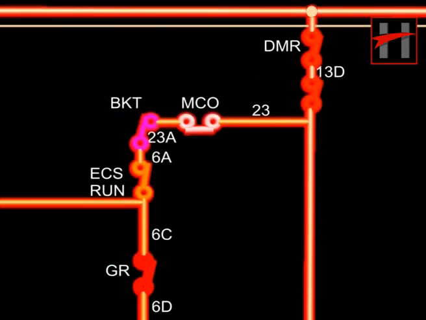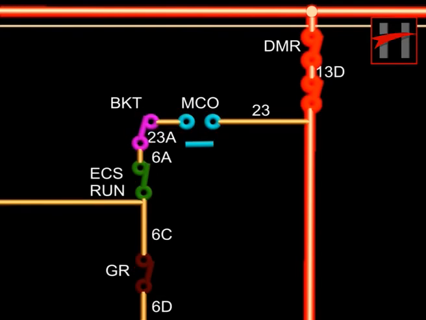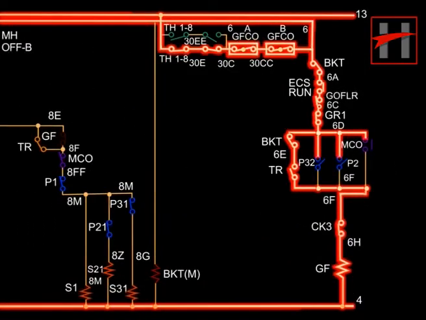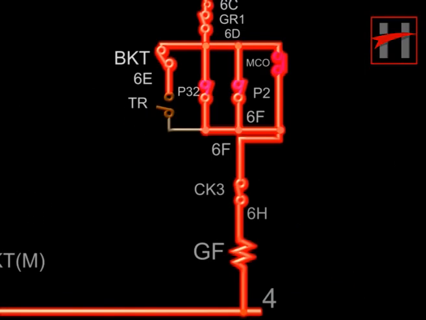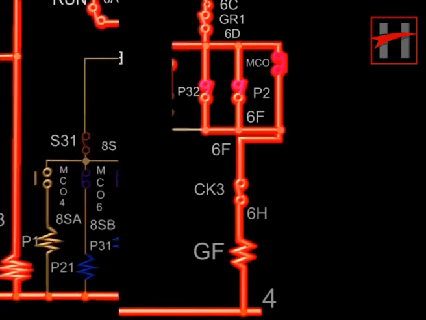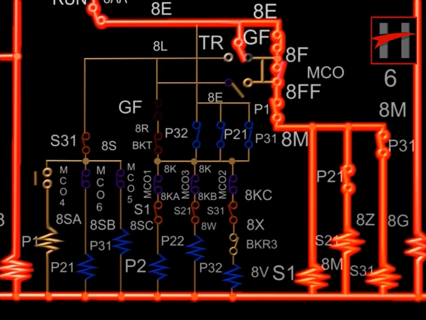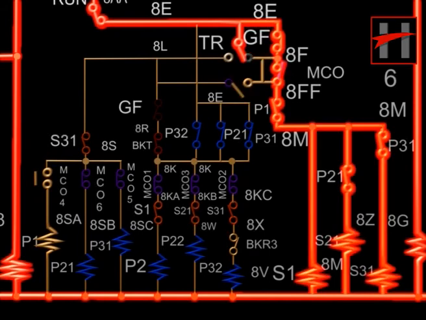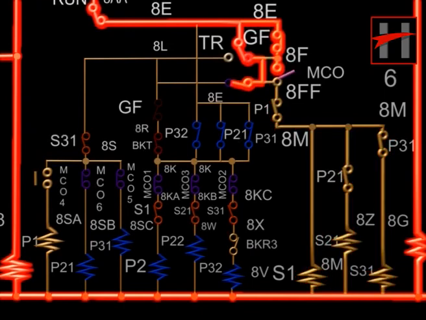The dynamic braking will be deactivated by opening of interlock 2323A. GF will pick up through the interlock of MCOS 6D6F. MCOS interlock 8F8FF will open and the operating coils of the series contactors S1, S21 and S31 will be de-energized.